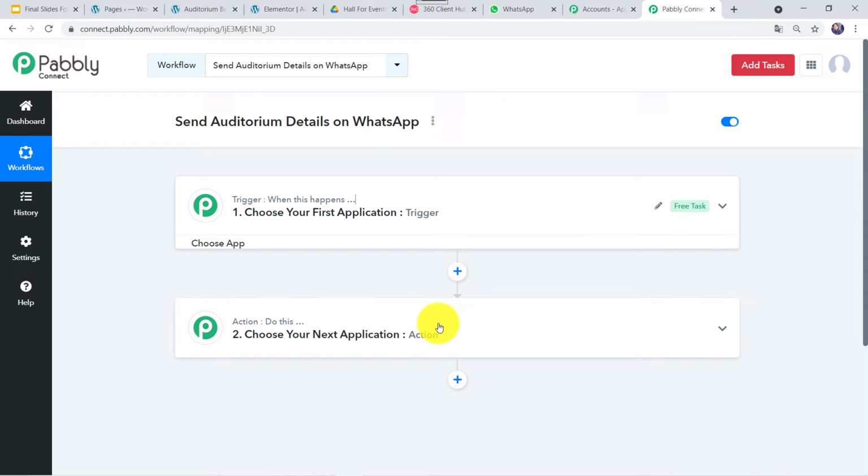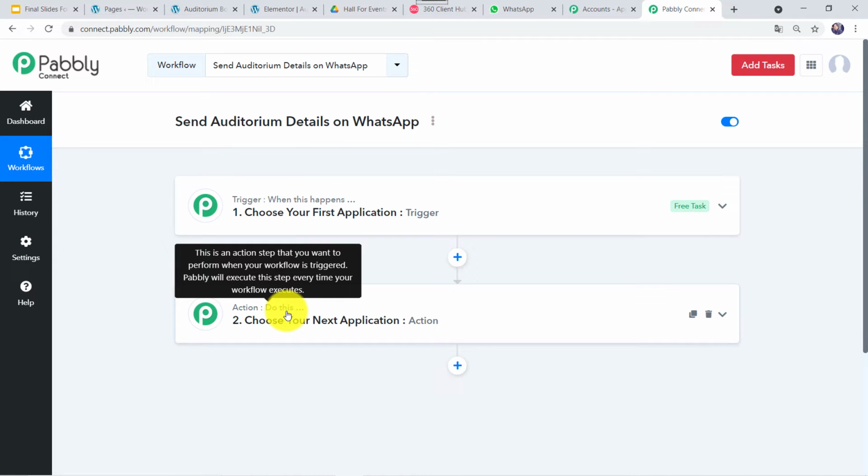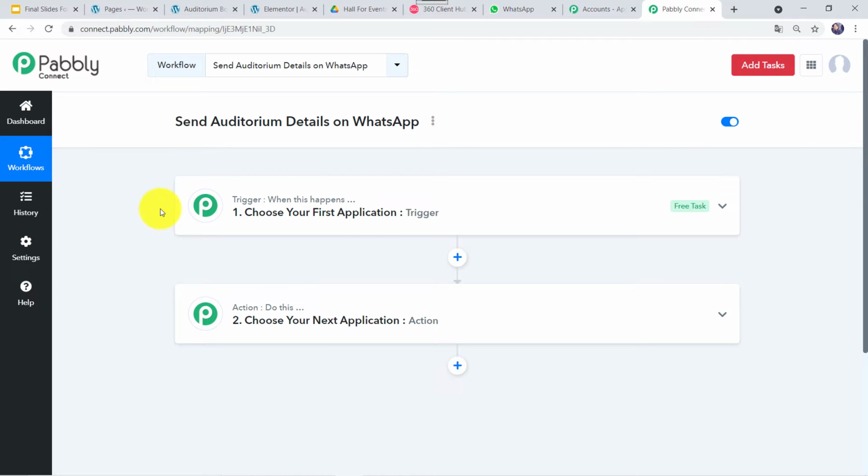So you might be thinking, what is this trigger? What is this action? So let me tell you, Pabbly Connect works on the concept of trigger and action. Trigger means when this happens, action means do this. So in this use case, we want that whenever a customer fills the inquiry form on our website, automatically a brochure of the auditorium details should be shared on the WhatsApp number of the customer.